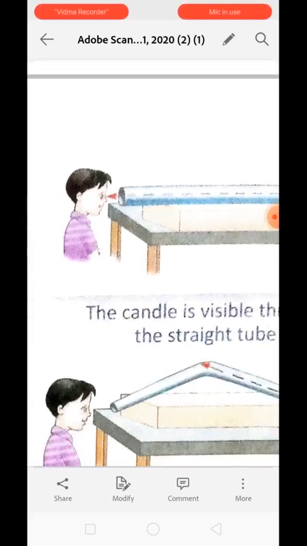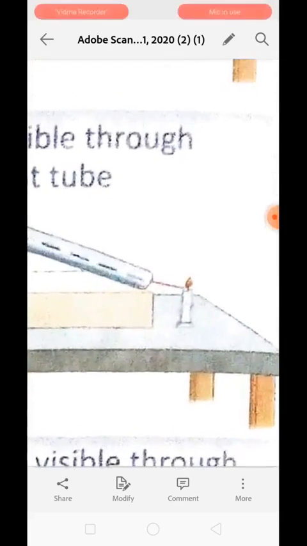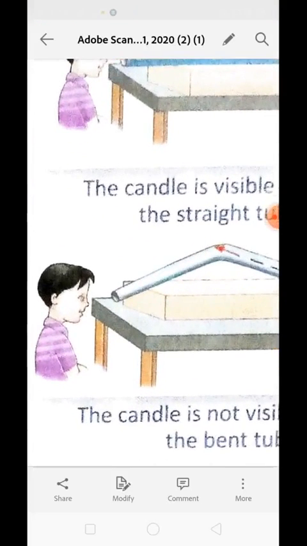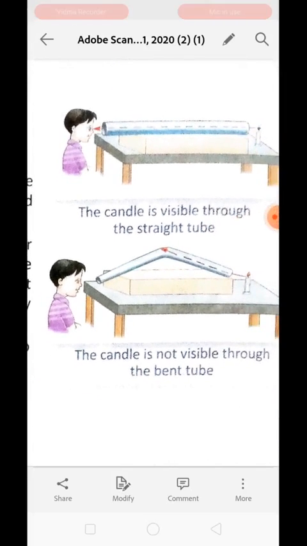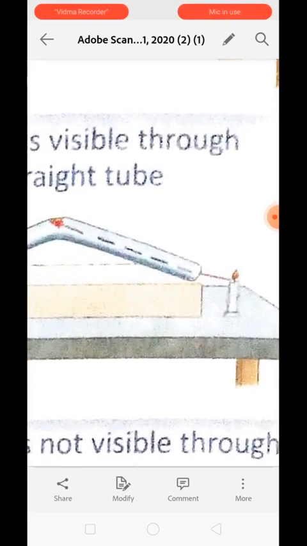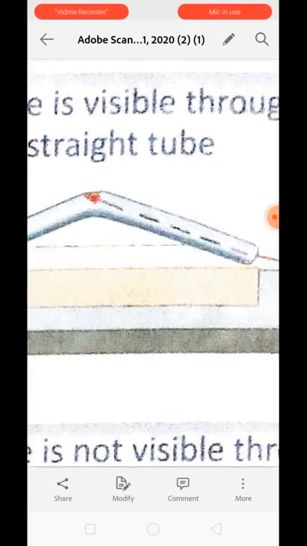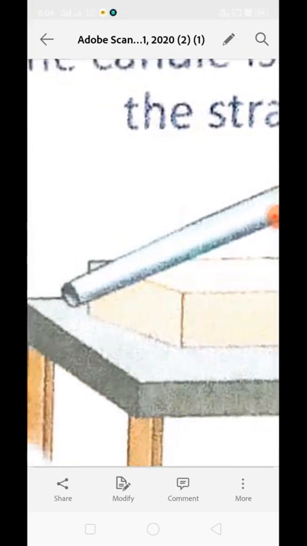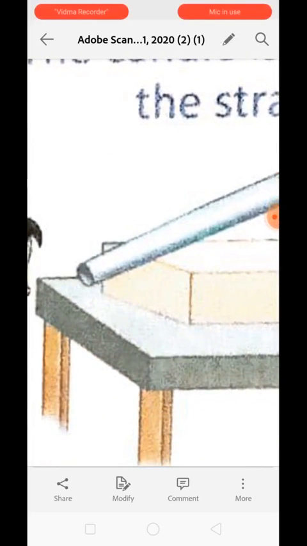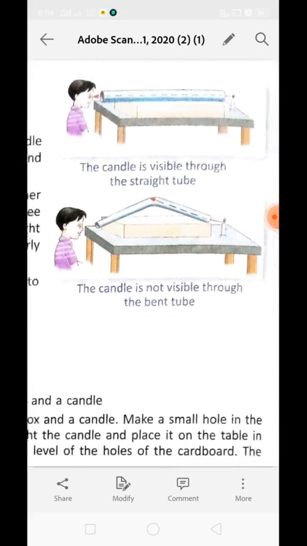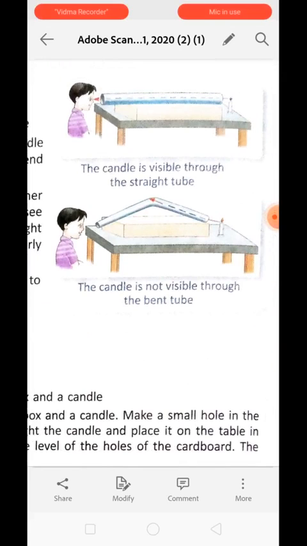We have to bend the same tube a little. And now we will place the candle at one end and we will try to look at it from the second end. Now look at the candle. Are you able to see the candle? No, we can't. Why? Because light always travels in a straight line. So whenever the light is coming from the candle, it is going to travel like this, so it can't reach the eyes of a person. Understood? So in the second case, we are not able to see the candle because the bent tube does not allow the light to travel to our eyes.